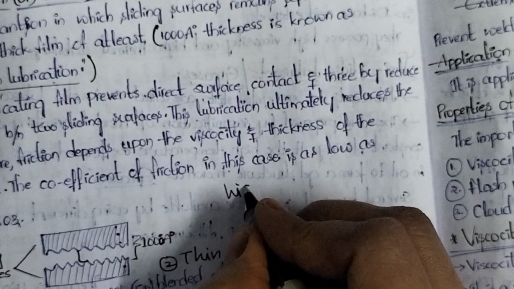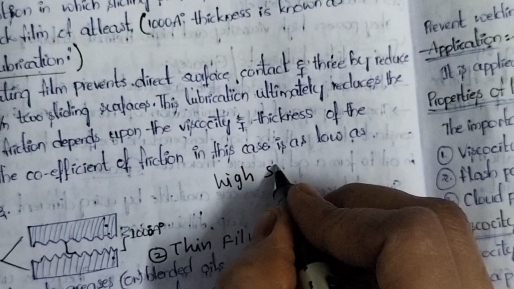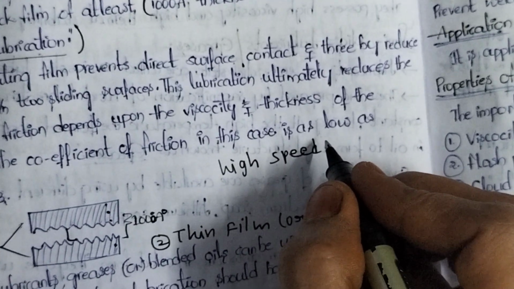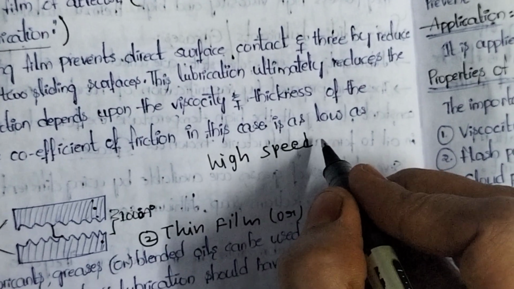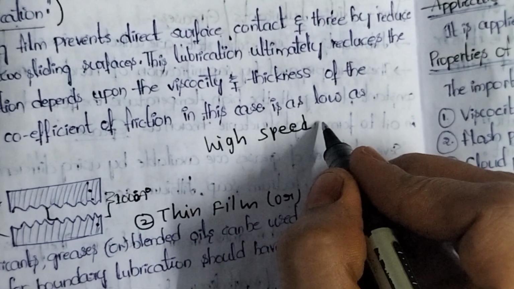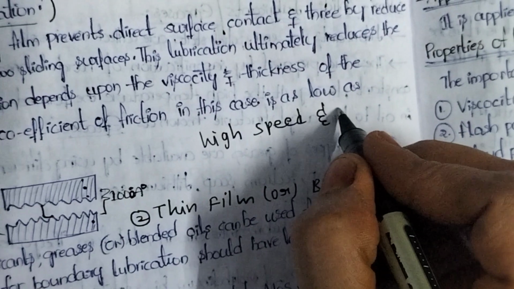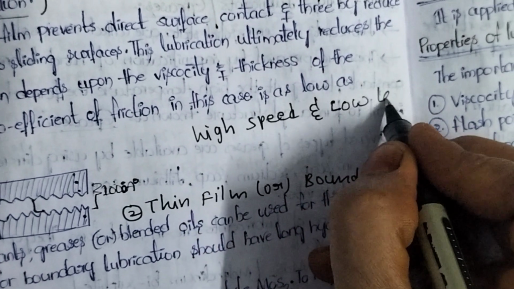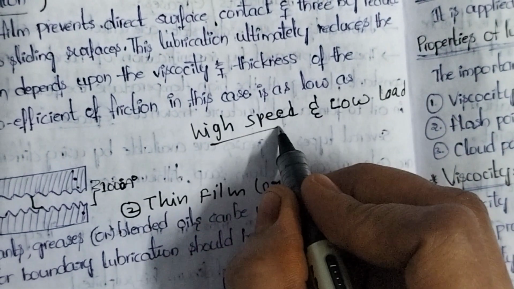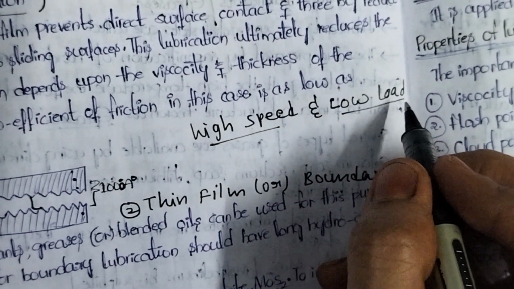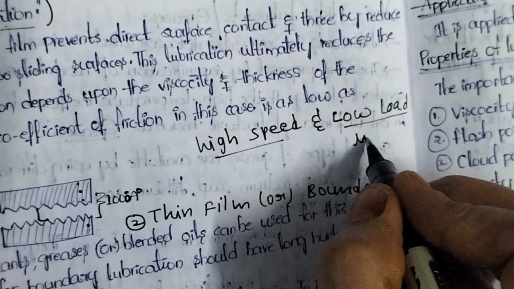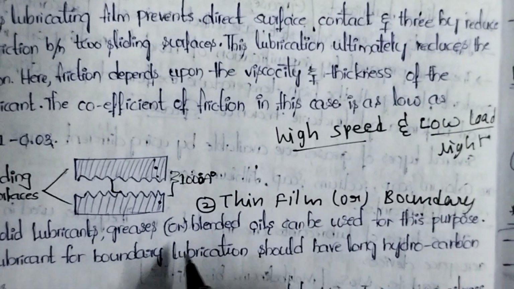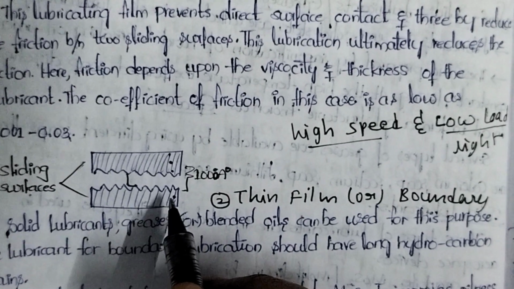You should note down this point; it is a key point of thick film and thin film lubrication. Thick film is observed in metallic parts working at high speed with a low or light load applied on the machinery.